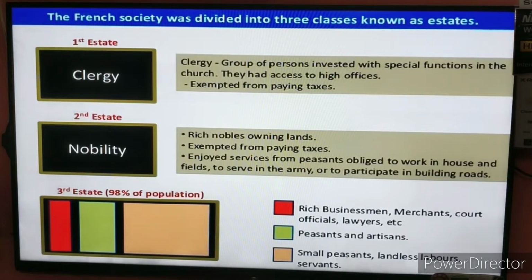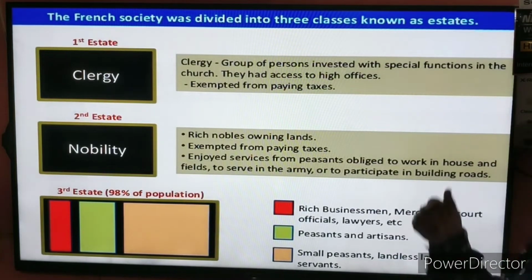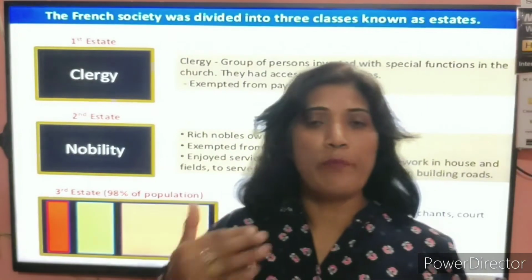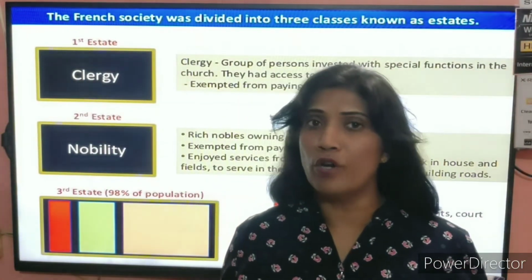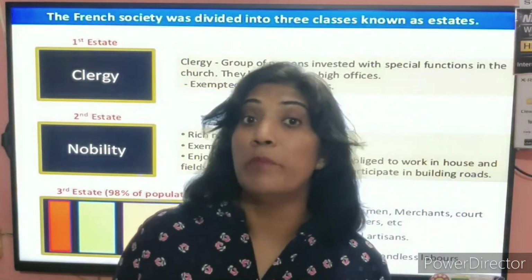The first estate, the clergy section and the king, used to say that we own this land, we own this country, and we are the rulers of this country, so we are not going to pay the taxes. Number two, the nobility section, the richer section by birth. See, this difference in paying taxes is decided on the basis of birth.